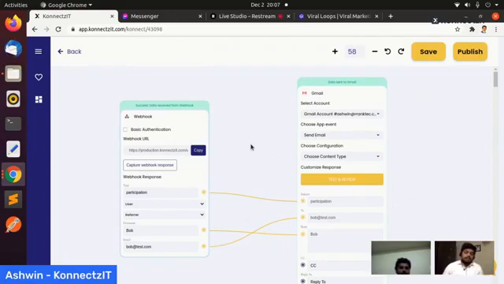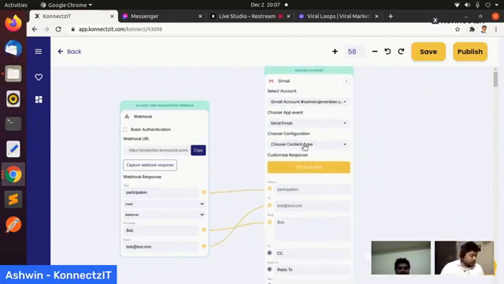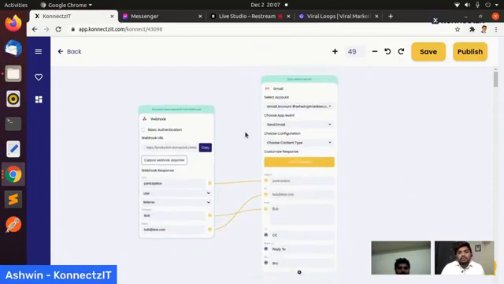Is it applicable for all applications, or what is the limit basically? Where can I go wrong if my application supports the webhook, but I am not able to integrate it inside Connexit? How can I actually go wrong?